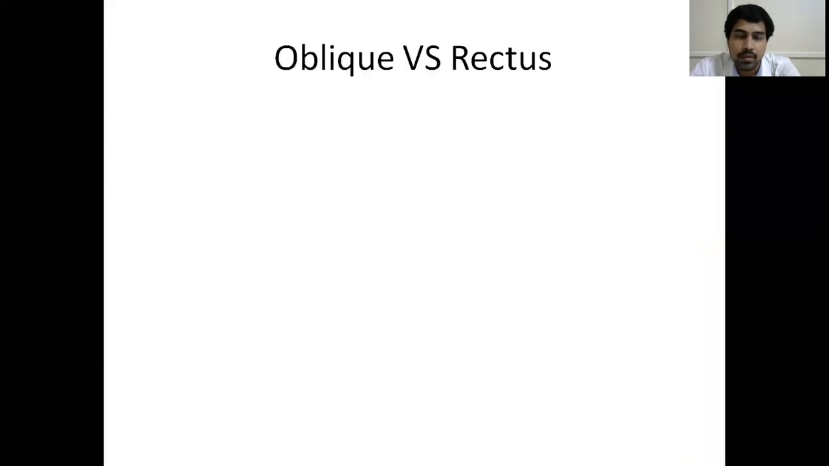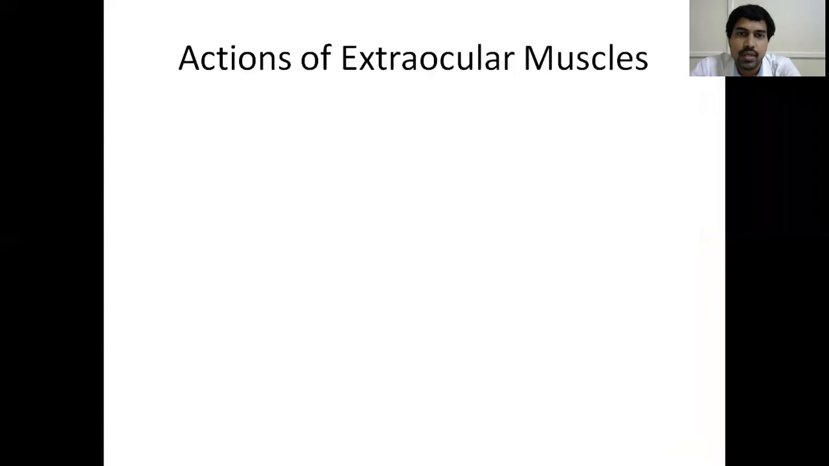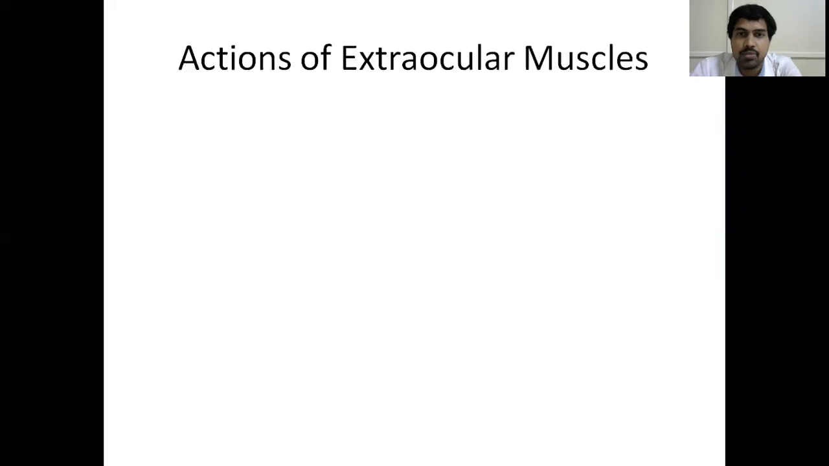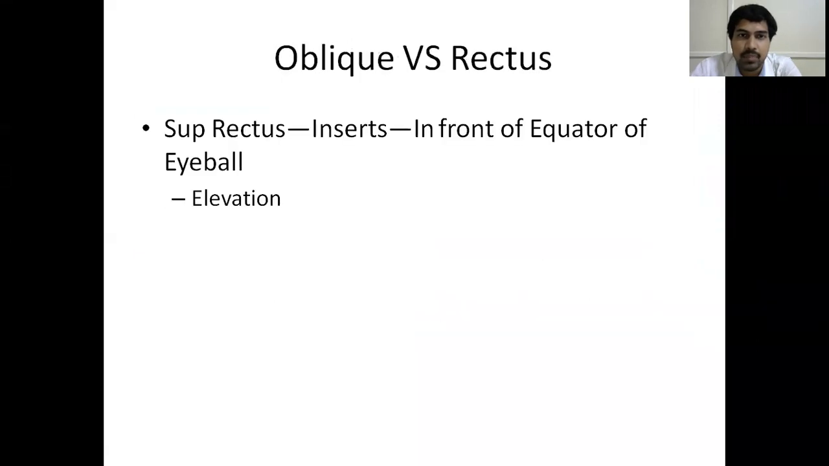And now one thing you might have noticed. In this table, the superior rectus muscle inserts superiorly and causes elevation. The superior oblique muscle also inserts superiorly onto the eyeball, but it causes depression. So both muscles attach superiorly to the eyeball, but when one contracts, the eyeball gets elevated, and when the other contracts, the eyeball gets depressed. What might be the reason behind this? The reason is very simple logic.